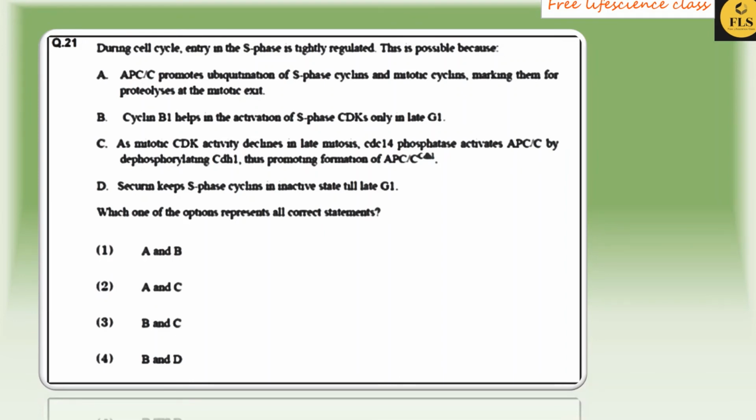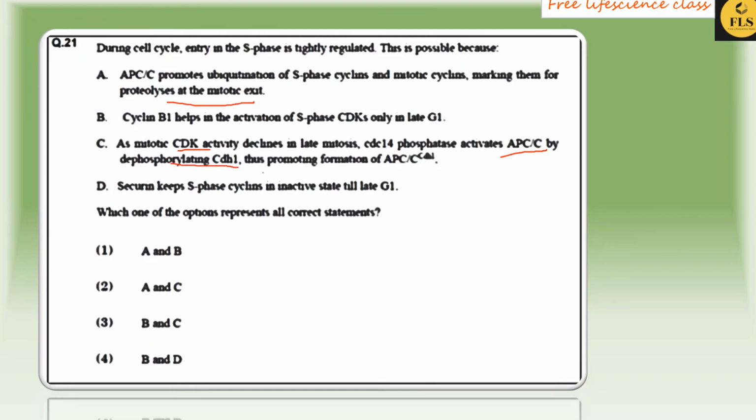The first option is APC-BARC promotes ubiquitination of S phase cyclin and mitotic cyclin, marking them for proteolysis at the mitotic exit. Cyclin B1 helps in the activation of S phase CDKs only in the late G1. As mitotic CDK activity declines in the late mitosis, CDC14 phosphatase activates APC-BARC by dephosphorylating CDH1, thus promoting the formation of APC-BARC-CDH1.